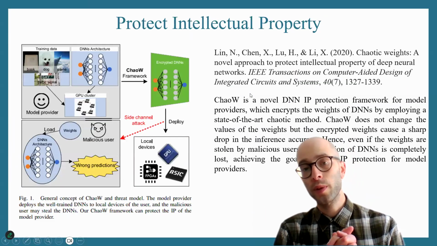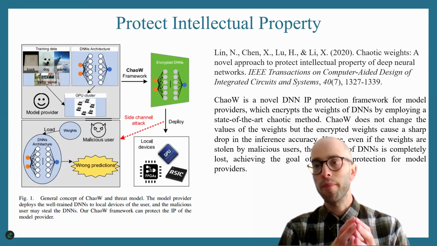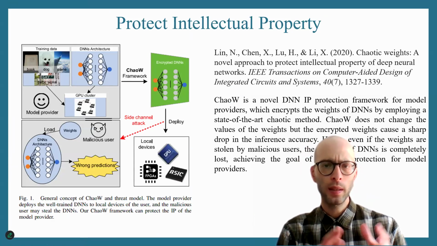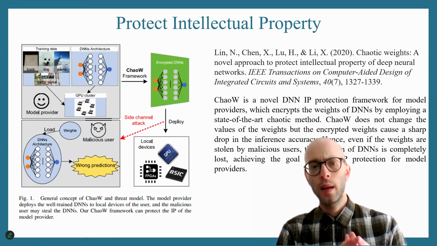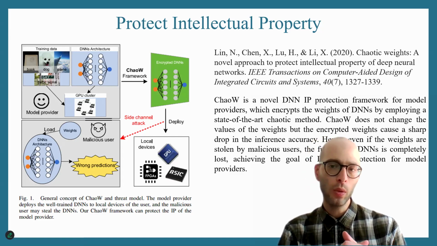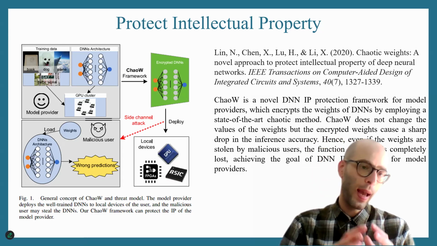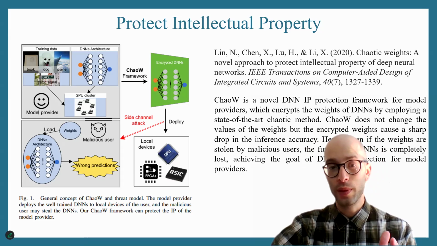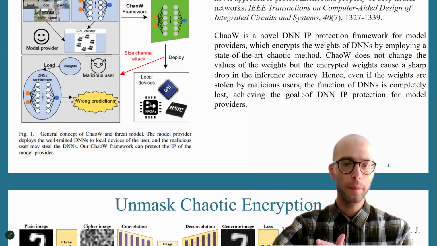Another very interesting topic of study is the use of chaotic encryption in order to encrypt neural networks. For example, to protect intellectual property, you can design very fast encryption techniques for encrypting weights in a neural network in order to make the design of the neural network secure against intruders. This is a very interesting topic of study. You can take a look at this paper right here.